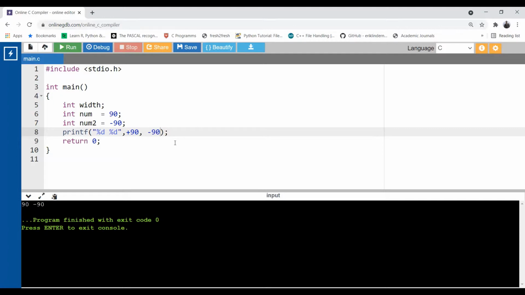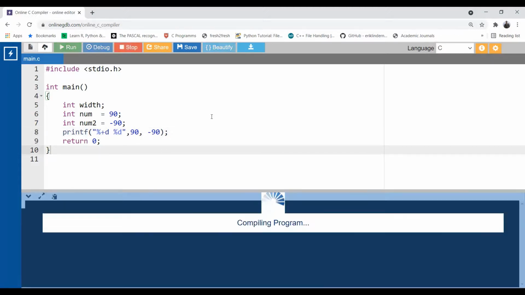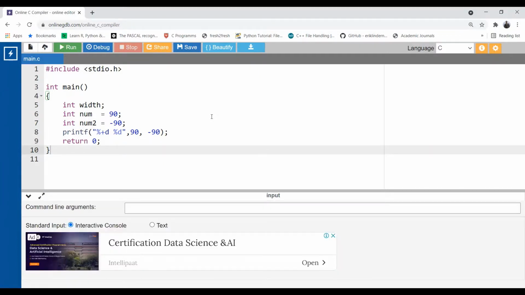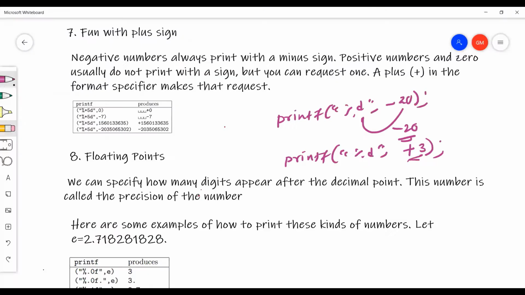Then how to print the plus sign? Instead of putting the plus sign here, can I put the plus sign over here? Now run. Now see, my plus sign gets printed. Very interesting. To print a plus sign for a positive number, I need to put the plus sign with %d. But to print a negative sign for a negative number, I need not put the minus sign with %d. It can directly print the negative sign. Beauty of printf. Okay, let's see what is left.